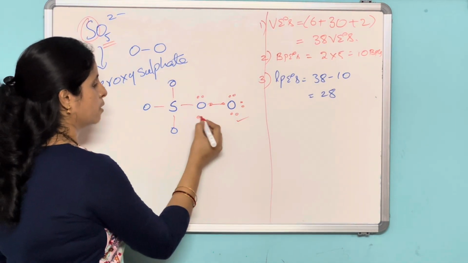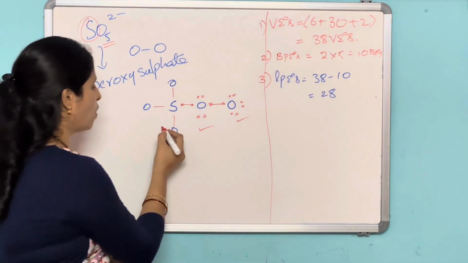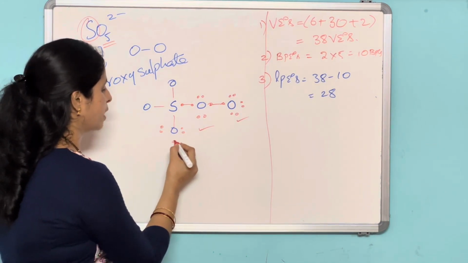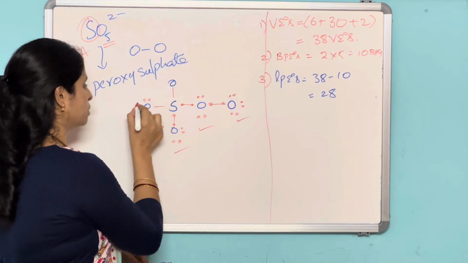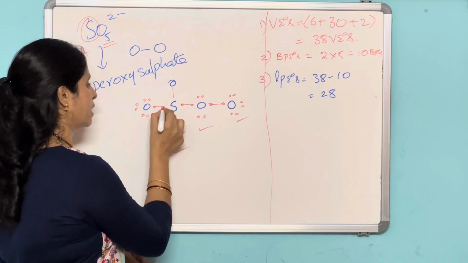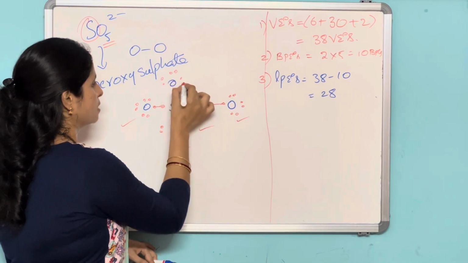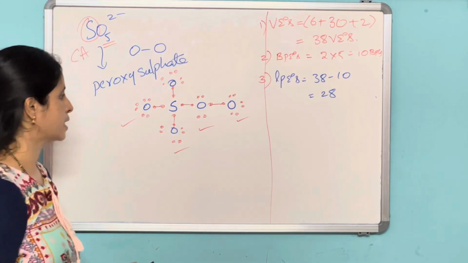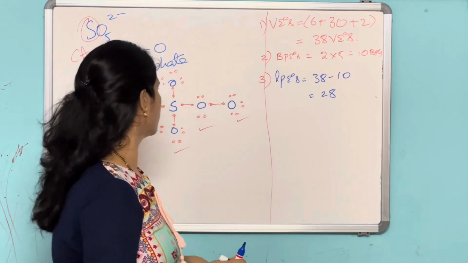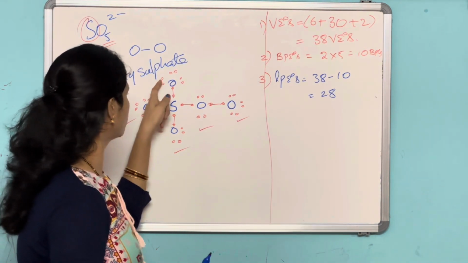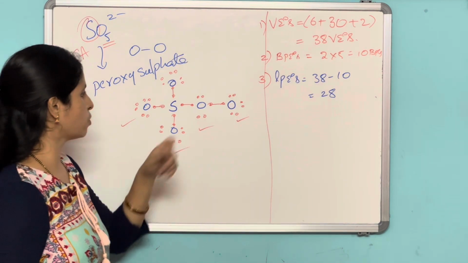This one also satisfied, and this one also. Now how many did we use? We have used all the lone pair of electrons, 24 plus 4, 28.